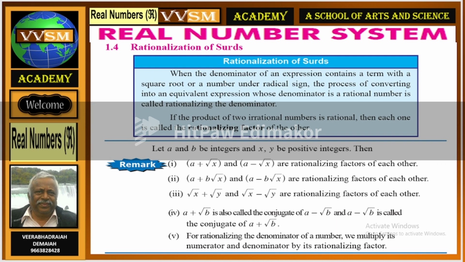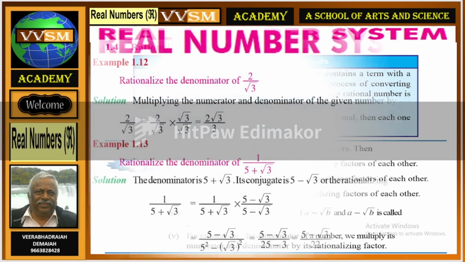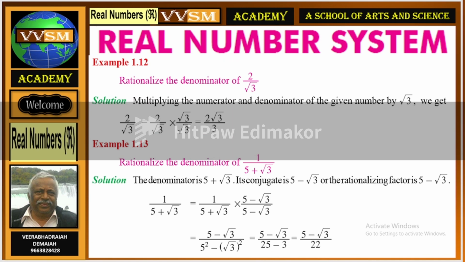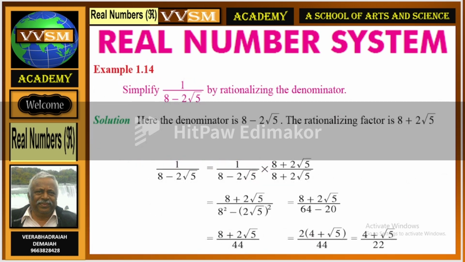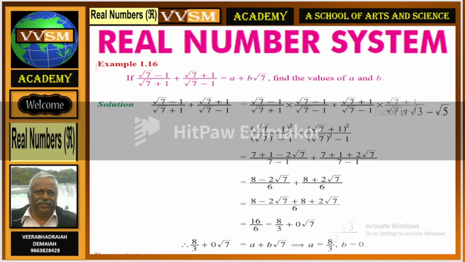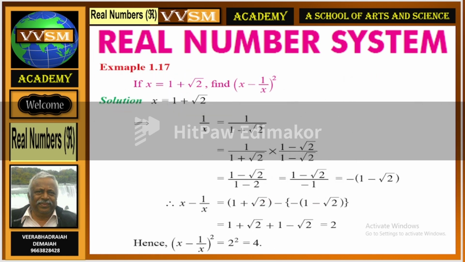When the denominator of an expression contains a term with a square root or a number under a radical sign, the process of converting it into an equivalent expression whose denominator is a rational number is called rationalizing the denominator. Rationalizing the denominator: 2 by root 3, rationalizing the denominator, is simplified to 2 root 3 by 3. Similarly, rationalize the denominator and solve the problems, all relating to the book. Try.